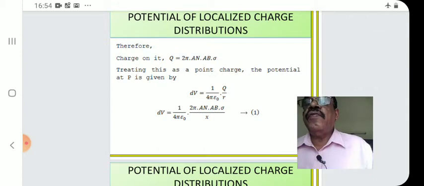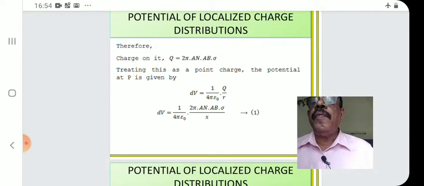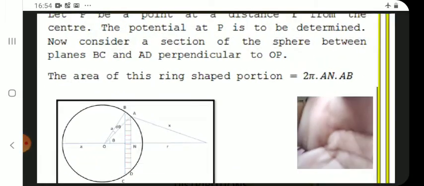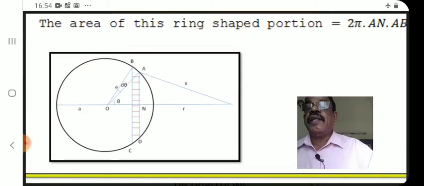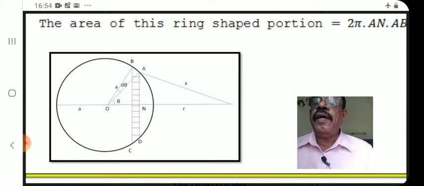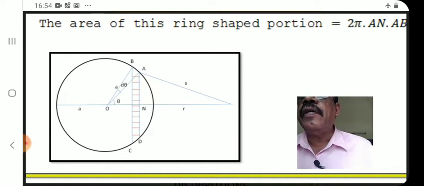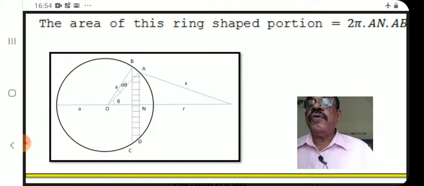Now, therefore, the charge on it, Q, is equal to area into sigma. Sigma is the surface charge density. Look here at the area of the ring. If we cut and stretch, we get a rectangular loop. The length is 2 pi a, where a is the radius, and the thickness is AB. So the area, since it is a circular one, is 2 pi r into thickness. Here r is a, so 2 pi a into AB.